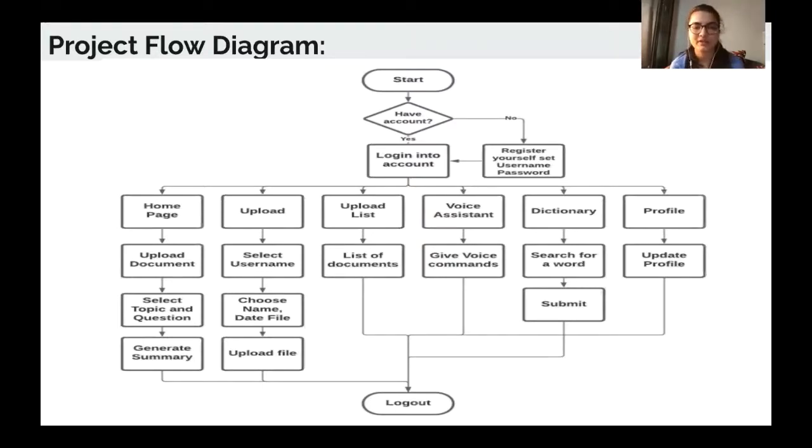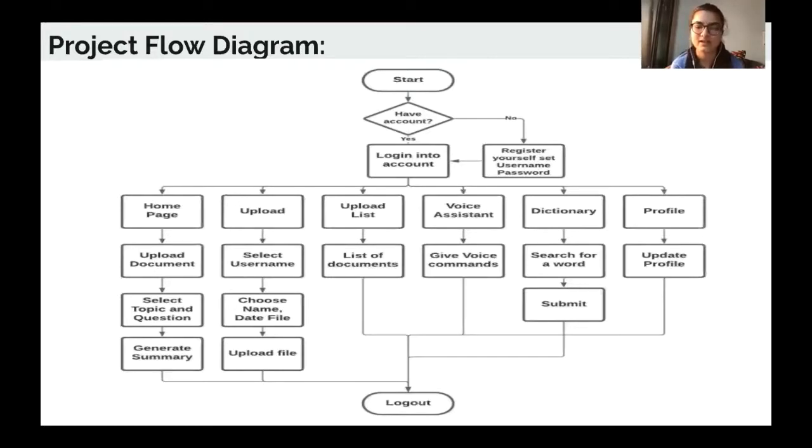Also, we have a new recent feature, that is voice assistant. User can directly give voice commands and search whatever he wants. Also, we have introduced dictionary feature, where he can search for a word and then press the submit button and get the meaning. And also one more thing is the profile tab, where he can update things like user ID, email ID, etc., and profile picture, of course.